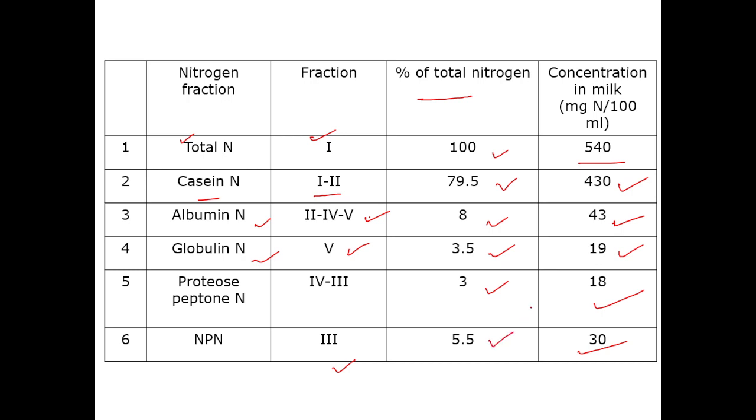So we have seen how to fractionate the different nitrogen fractions of milk using the Rowland fractionation scheme. This way we can fractionate.